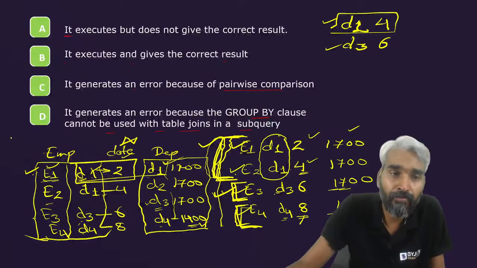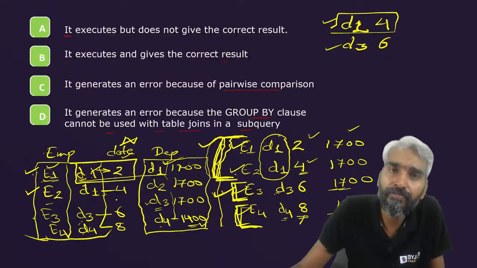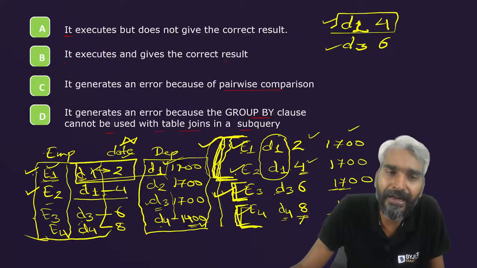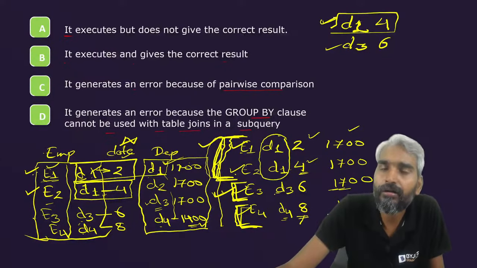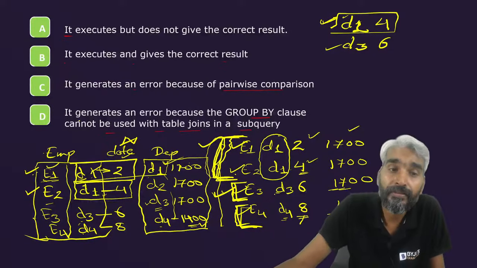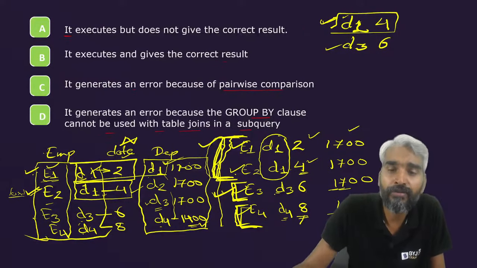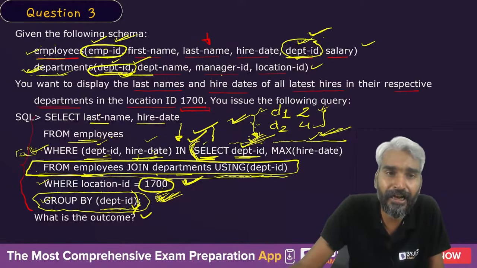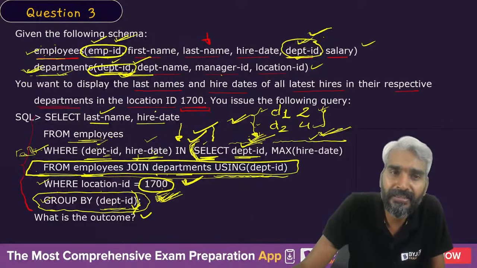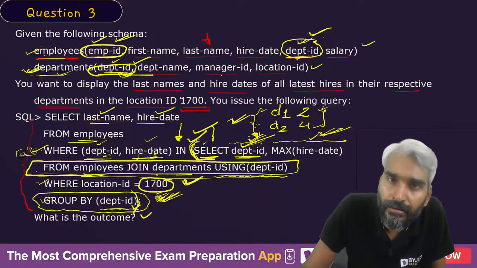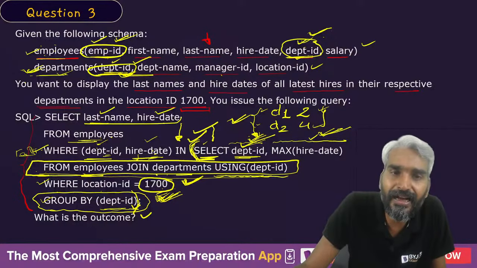But for the second tuple of employee, department ID and hire date are D1 comma 4, which is in the set of this inner query. Therefore, with respect to this employee E2, the last name will be selected and the hire date 4 will be selected and produced as output.